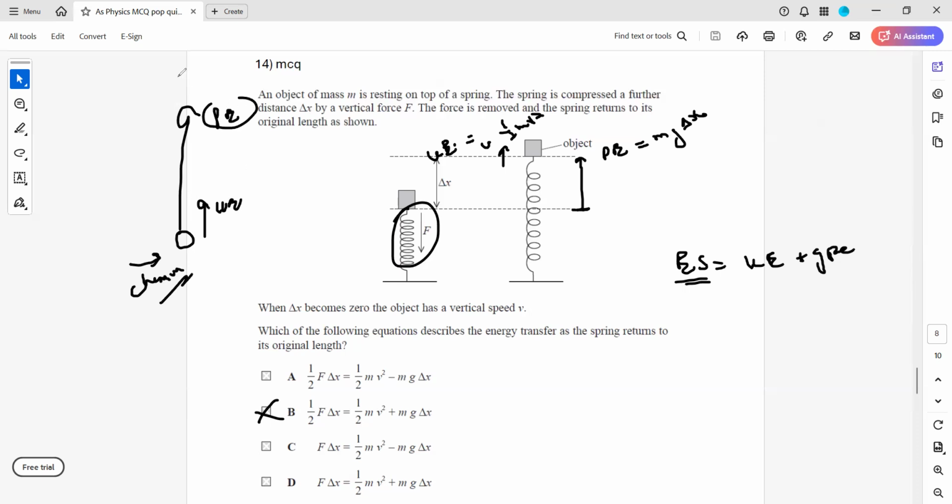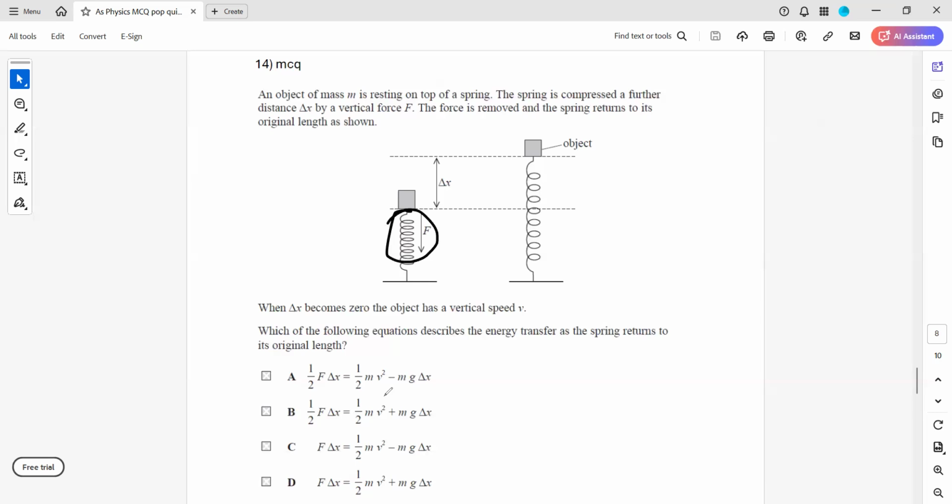If it stops, then kinetic will be zero. But the moment we release it and it is still moving, it possesses both kinetic and potential. So the energy stored in the spring is elastic strain energy. So B should be the right answer for this.